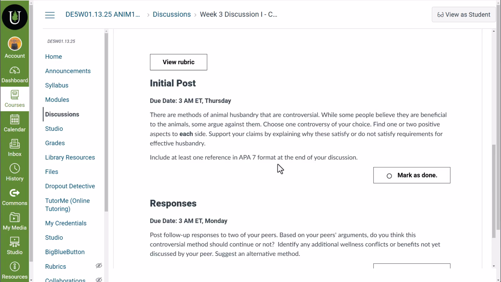You will post that, and then for your response, find 2 of your peers and look at what they have posted. Do you think that this is a controversial method? Do you think that there's an alternative method that could be used? Are there certain pros or cons about that method that your peer did not mention?